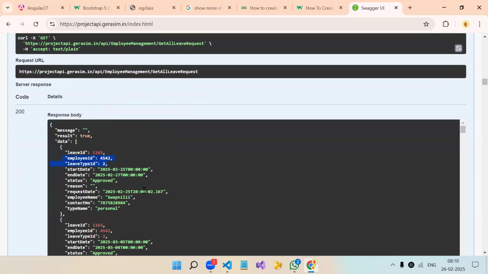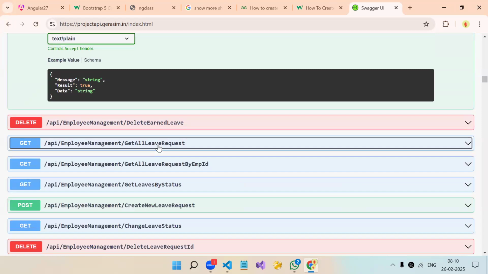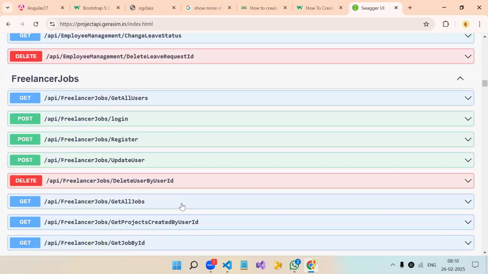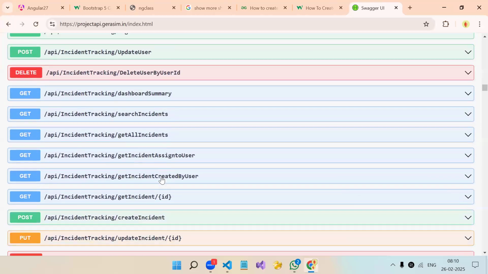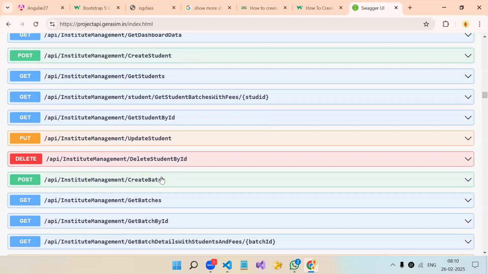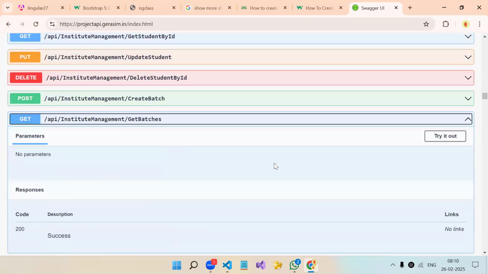But I'm not passing the data. I think I forgot to add the join. Anyway, let me find another, because then you won't understand whether the data we are passing is getting saved or not. Get batch.